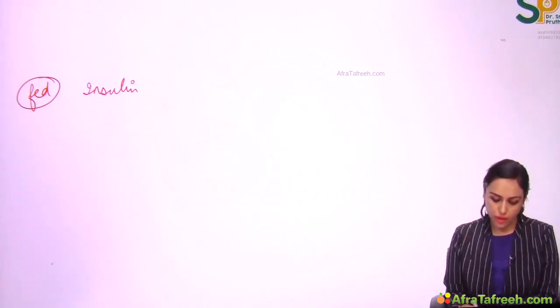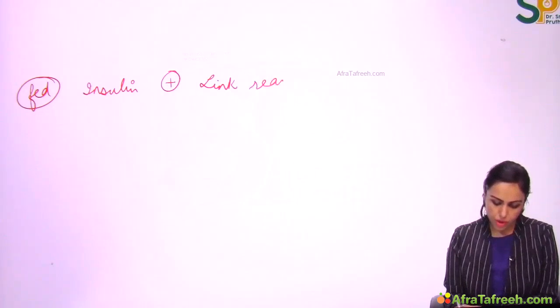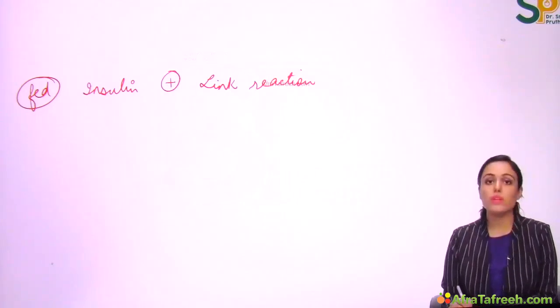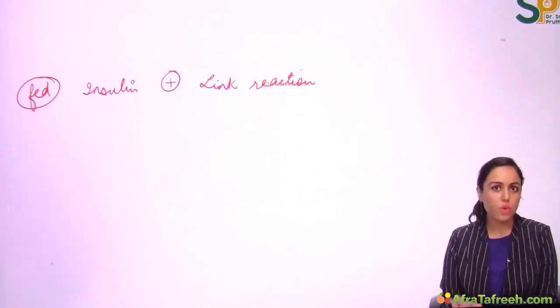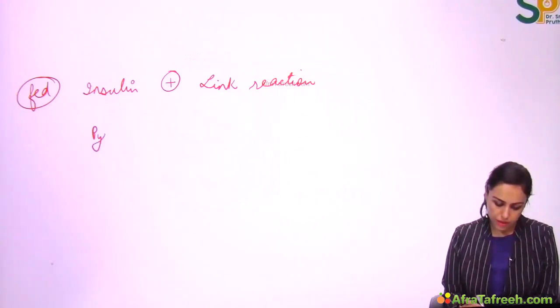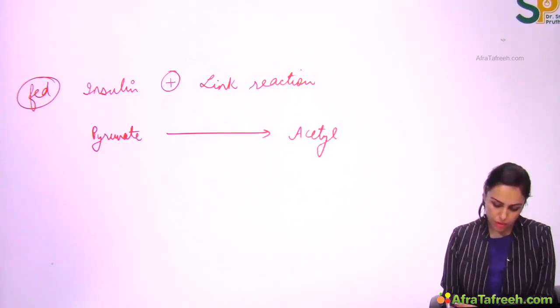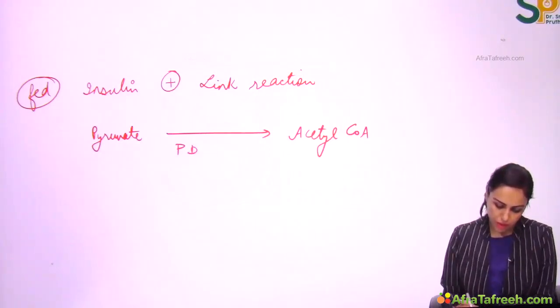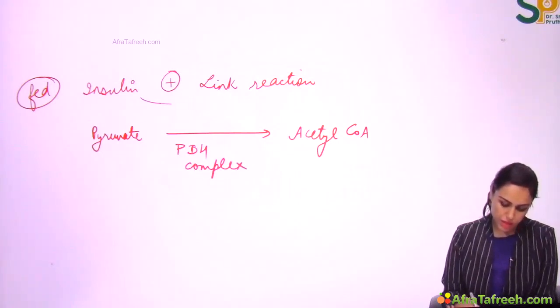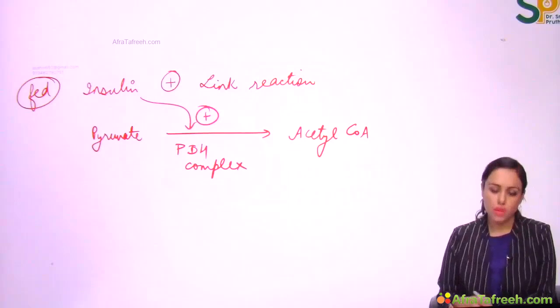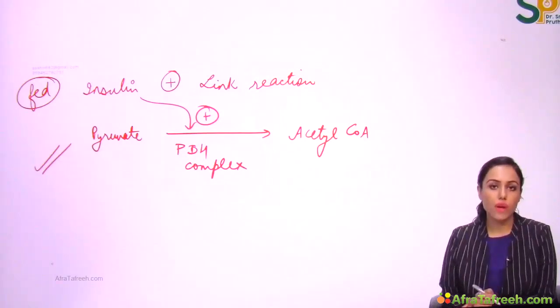In fed state, I told you insulin hormone is the main hormone. Insulin activates glycolysis also, insulin activates link reaction also. When insulin activates glycolysis and link reaction, lots of acetyl-CoA will be formed. That is link reaction, pyruvate forms acetyl-CoA. The enzyme is pyruvate dehydrogenase complex, PDH complex. This enzyme is activated by insulin. So in fed state, there's conversion of acetyl-CoA.